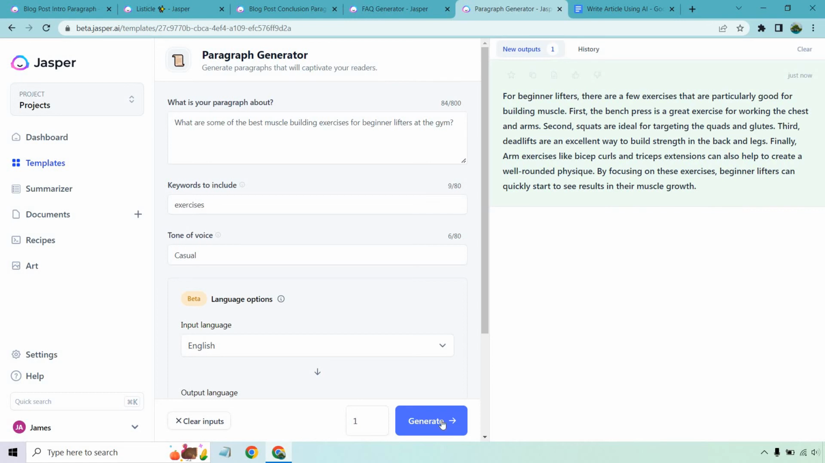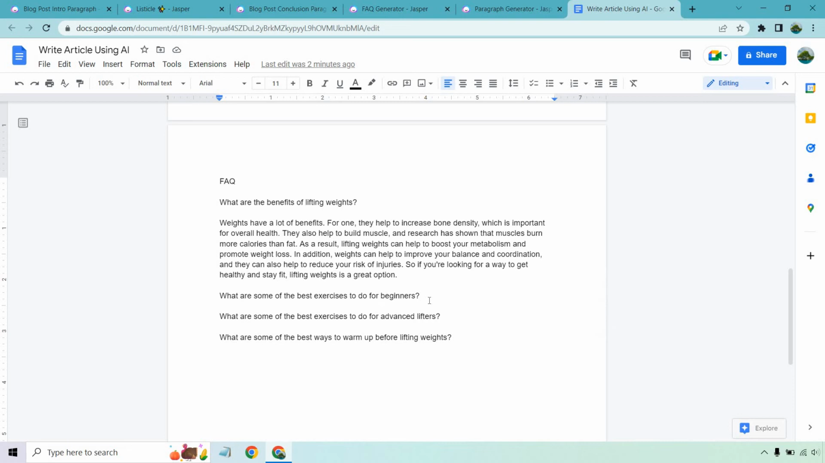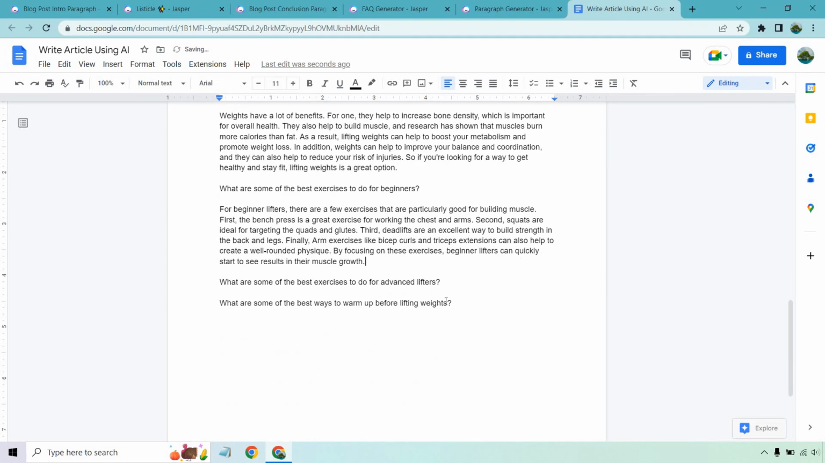There we go. Perfect. So there it says, for beginner lifters, there are a few exercises that are particularly good. Bench press, squats, deadlifts, pretty much everything they talked about. Finally, arm exercises like bicep curls and tricep extensions. So cool, beginner friendly. That was less content, but once again, it was more related to everything that we're talking about for advanced lifters. I'm just going to delete this because we don't need to do all of them. I think you get the idea. I will do the last one here, though.